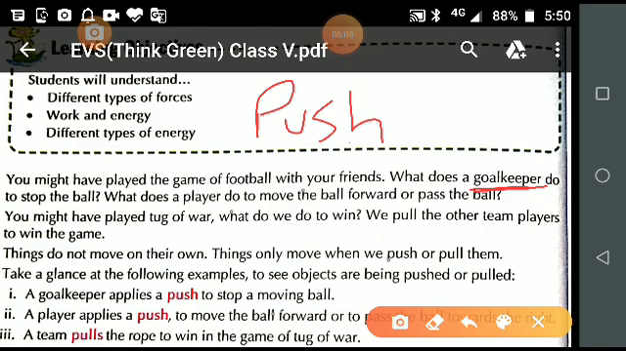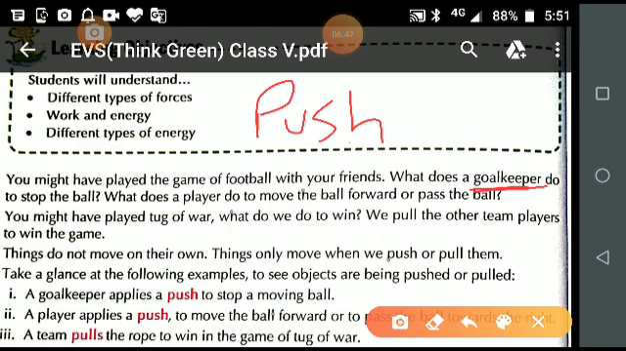See students, we are doing all these activities in our day to day life, but we don't know what we are doing, how we are doing these things, what it is exactly known as. So this is exactly a force which we are applying, or force is push or pull, whether you push the thing or whether you pull the thing. Is it clear?